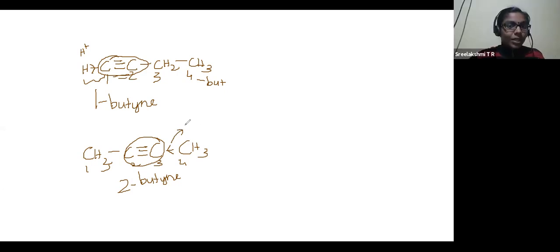So that is why this will not enter into that reaction. With a base like sodamide, only this compound can react because H plus release is possible. But here, there is no such possibility for H plus release.